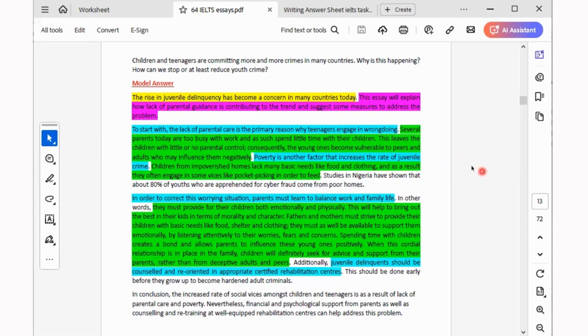Somebody says, do we have to quote the right examples? No, you don't have to. You can come up with fake examples. Your examples can be fake. Nobody's going to check whether your example is correct. If you like, write that Nigeria has 500 local governments. Nobody knows whether we have 500. They will not check Google to confirm. If you like, write that Nigeria has a population of 5 million. They are not going to confirm.